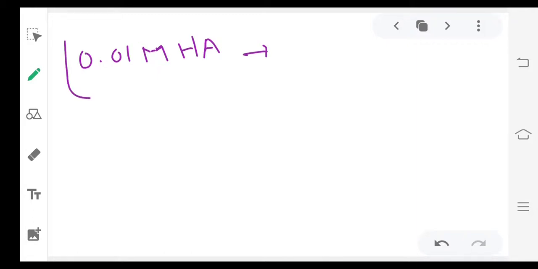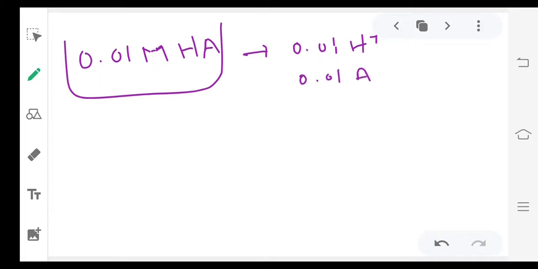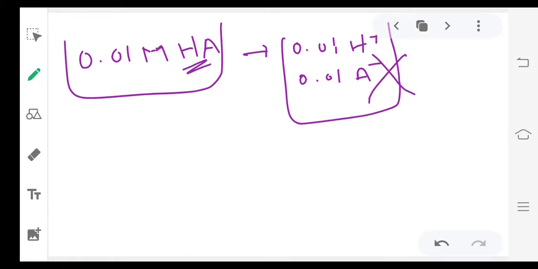0.01, suppose this is in a beaker, so you will get 0.01 H plus ions, similarly 0.01 A minus ions in the beaker. That is if it is a strong acid, but it is not strong, it is weak, so this possibility we won't get. Then how many moles of A minus ions will you get in the beaker?